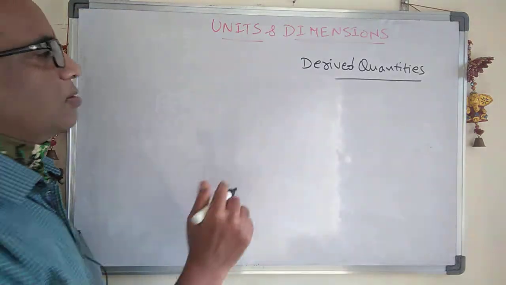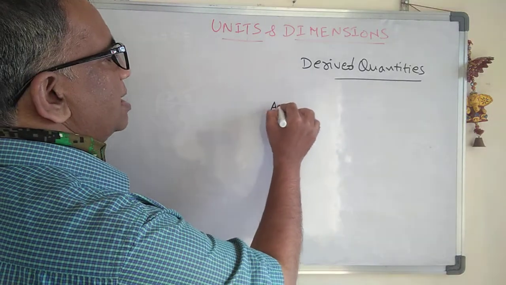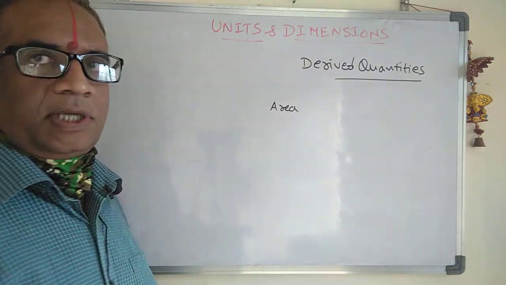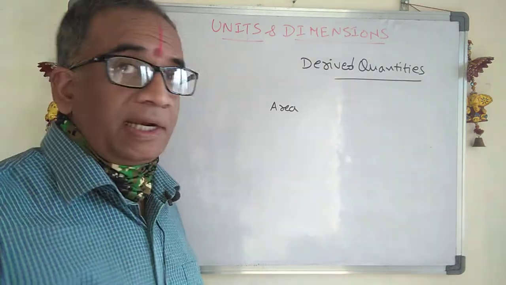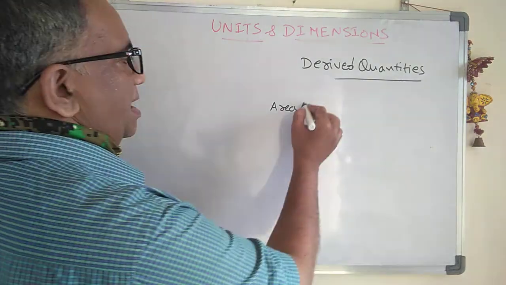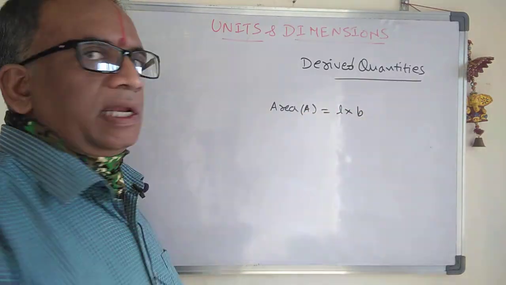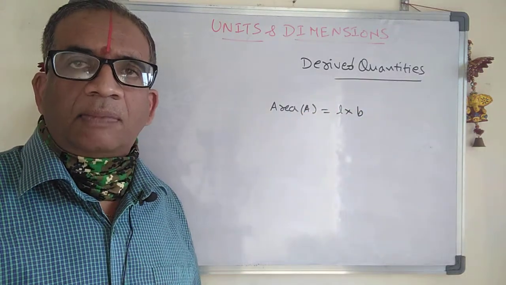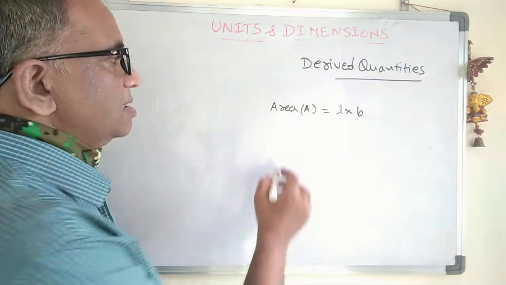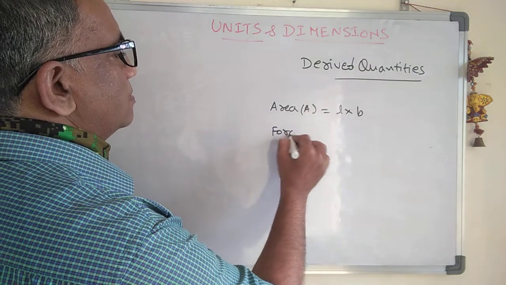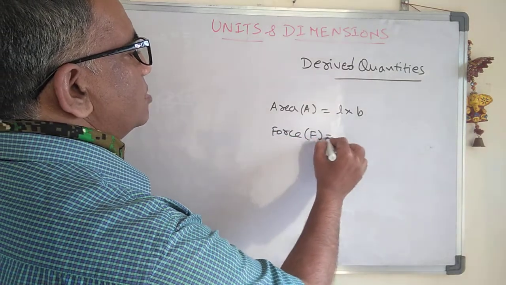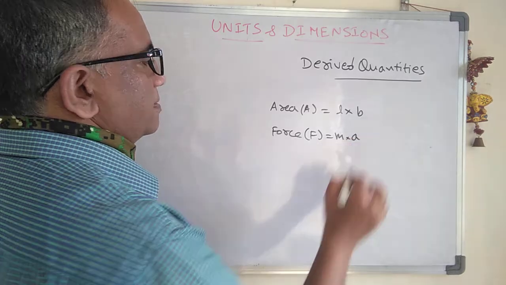For example, let us take area. Area is a derived quantity. Area can be obtained from length into breadth, and length and breadth are fundamental quantities. Take force. Force F is equal to mass into acceleration.